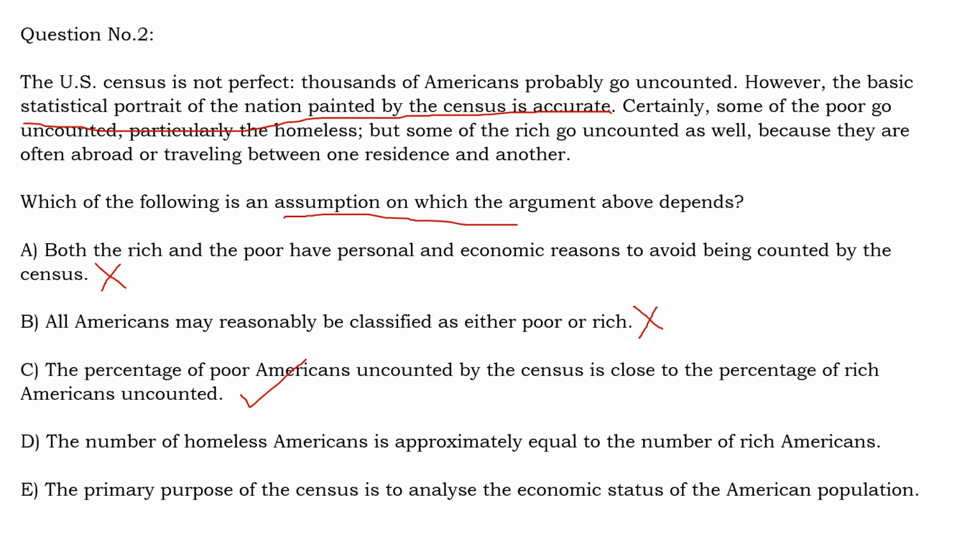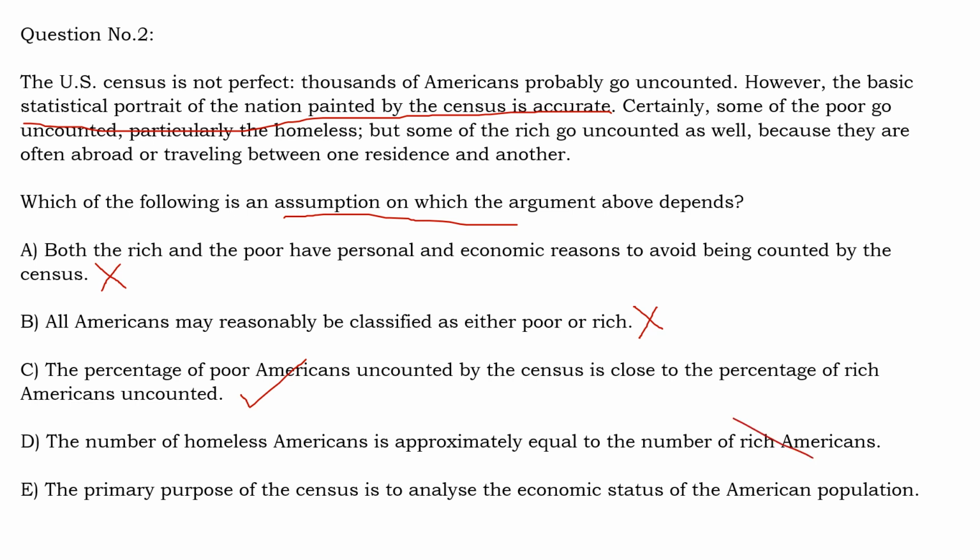Option D, the number of homeless Americans is approximately equal to the number of rich Americans. Can we say that our concern is only about the number of poor people? Homeless means poor people. So our concern is only about the number of poor people who are not participating in the census, and the number of rich people who are not participating in the second census. This statement is saying that the number of poor people in America is equal to the number of rich people in America. We don't know that.